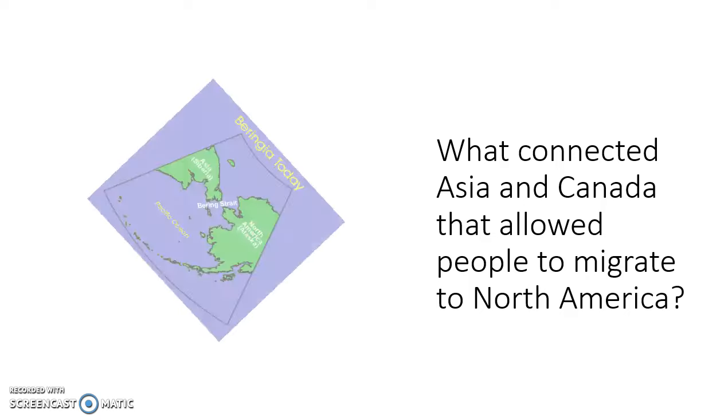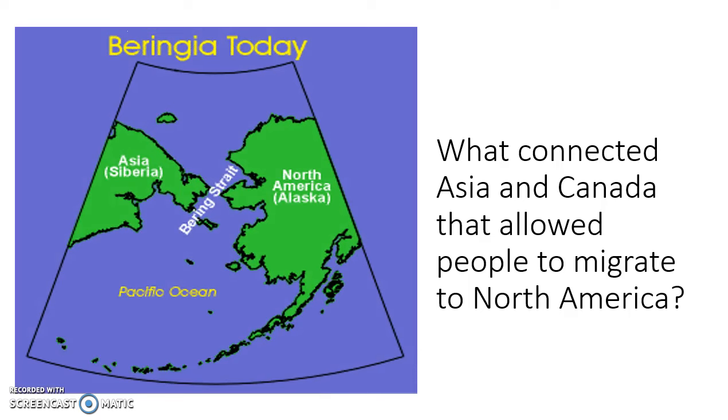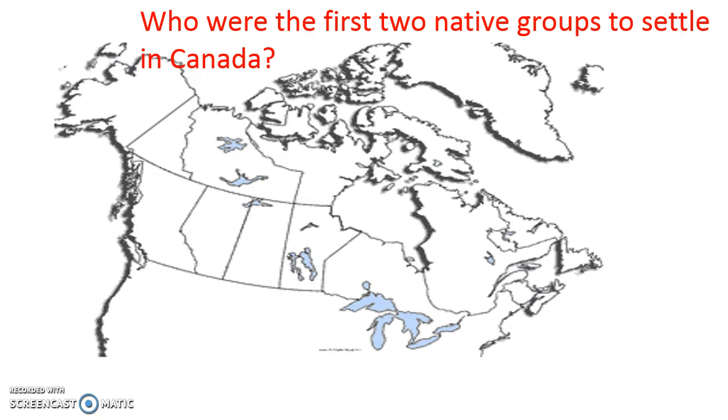What is that? It was a land bridge called the Bering Strait. It's a thin, narrow land strip that connected Asia at one time and North America. While it still exists, it's now underwater. Obviously, it's not usable, but that is how the first people migrated to North America.